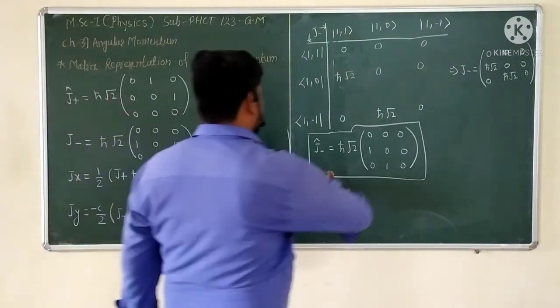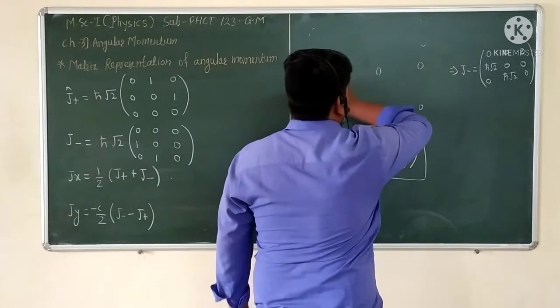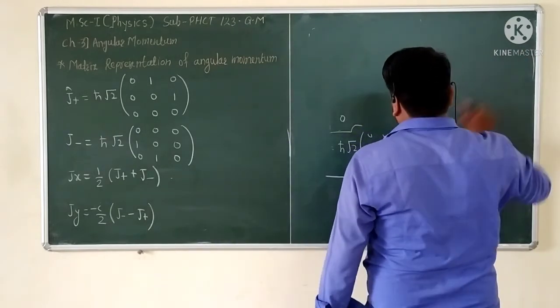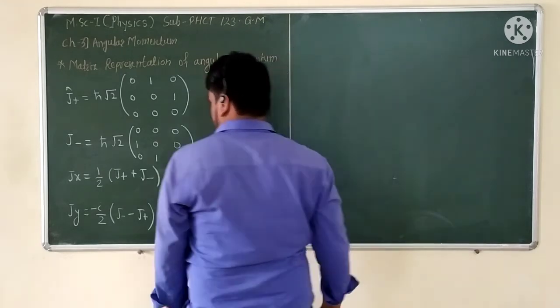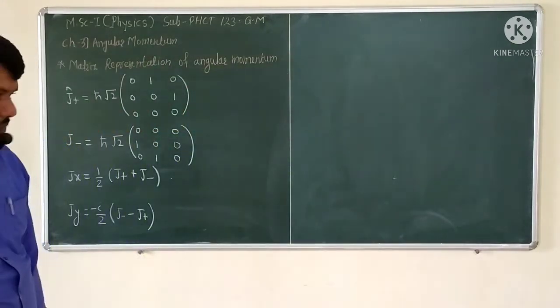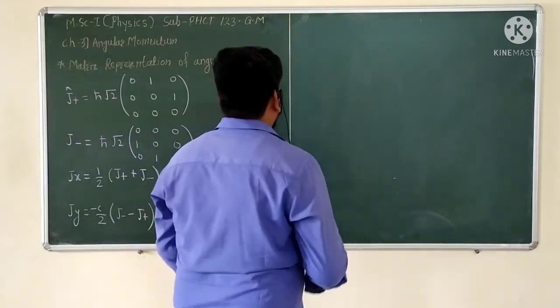See here how to calculate the matrix representation of Jx, using J plus and J minus.